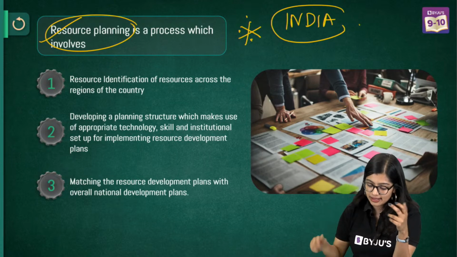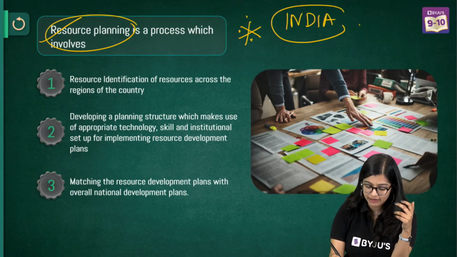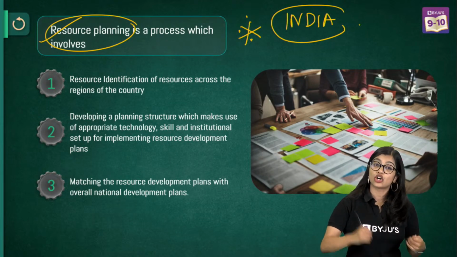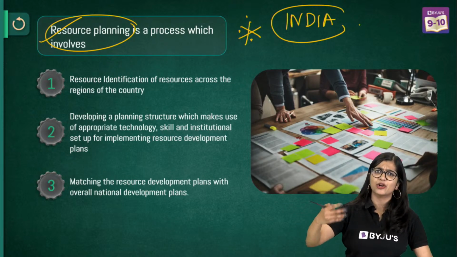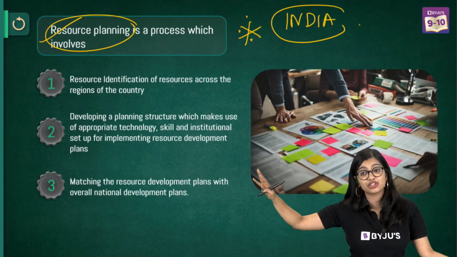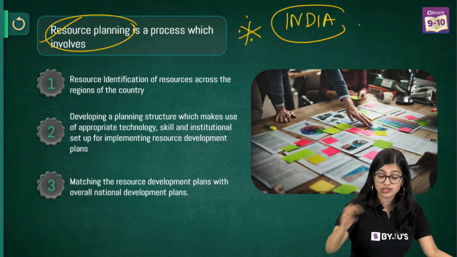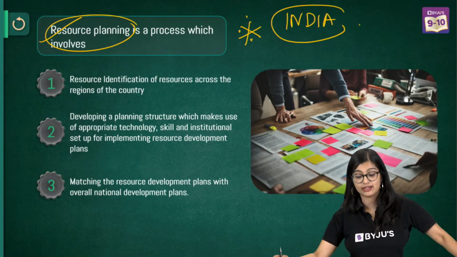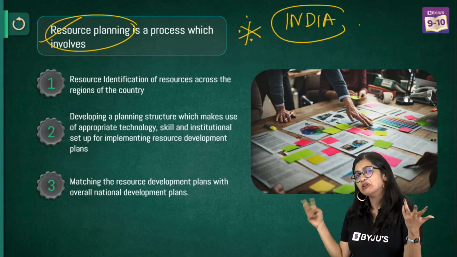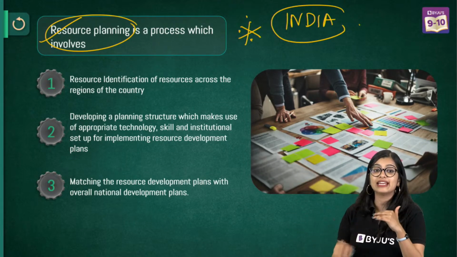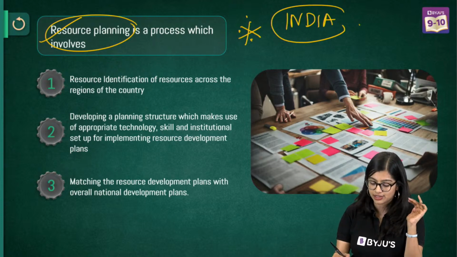So different resources are present in different parts. For example, in your Chhattisgarh, Jharkhand region, you have a lot of minerals, like iron ore and everything, which is very rich in that part. But you move closer towards the Rajasthan side, and you can utilize solar energy really well there. But your water resources are not very abundant in the Rajasthan region.